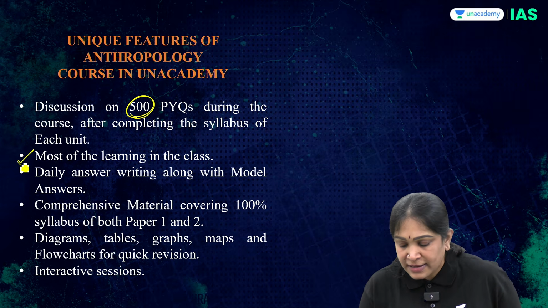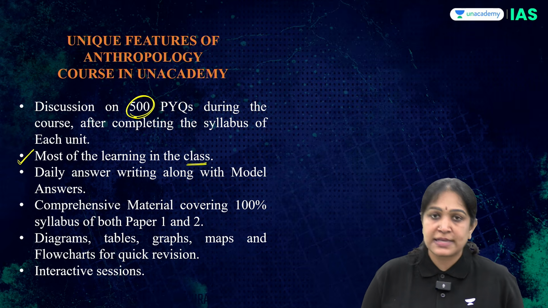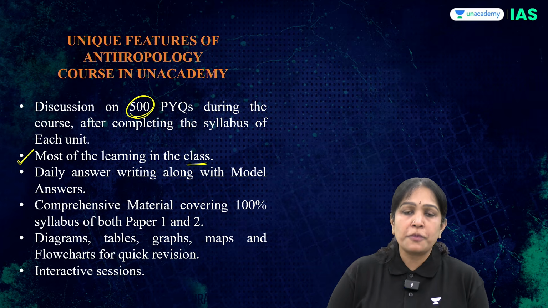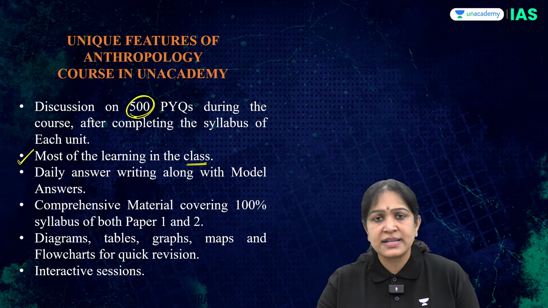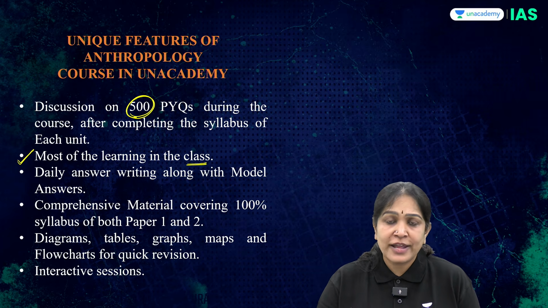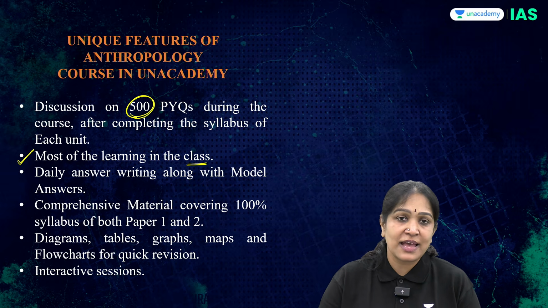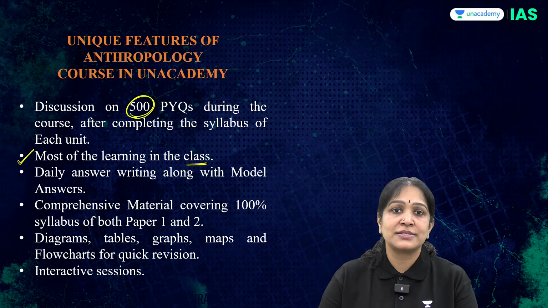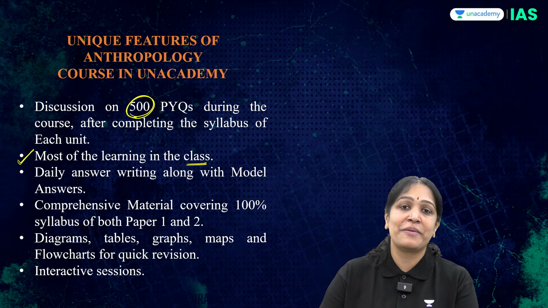And most of the learning will happen in the class itself. Most of you might have attended some of my science and technology classes, so I hope you already know my weakness: I will explain till you understand and even till you memorize.